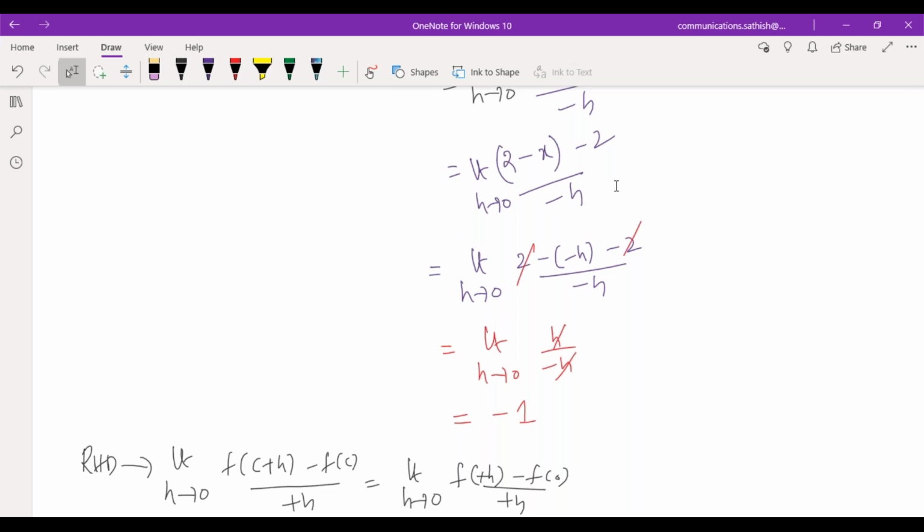See, if the function is differentiable, by default it is continuous. But if the function is continuous, I cannot give the judgment whether it is differentiable or not. This is the best example for that problem, or not? Yes, sir.